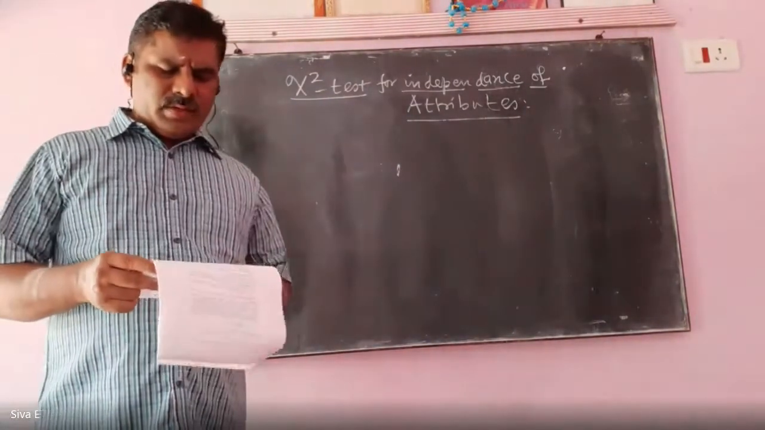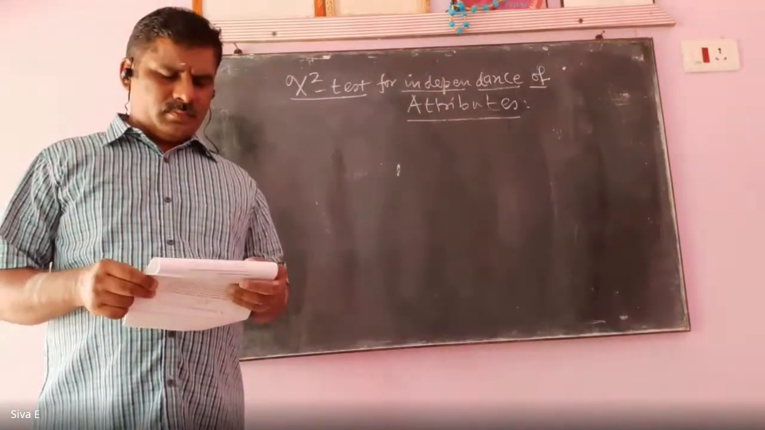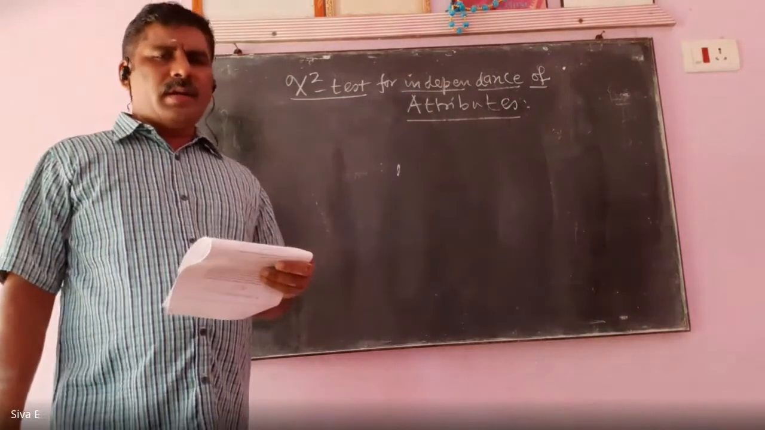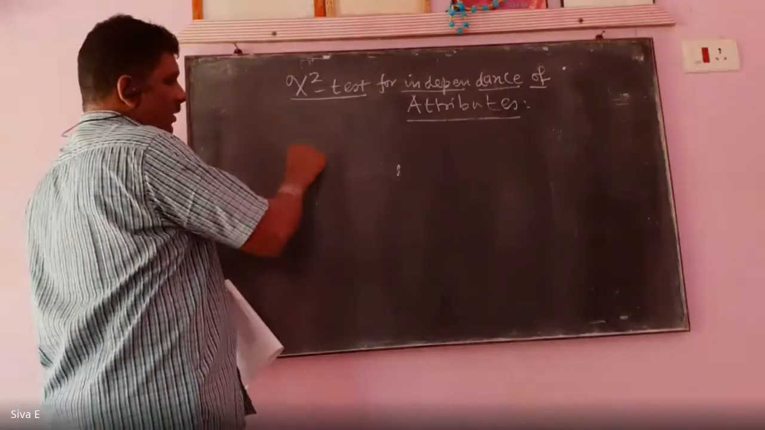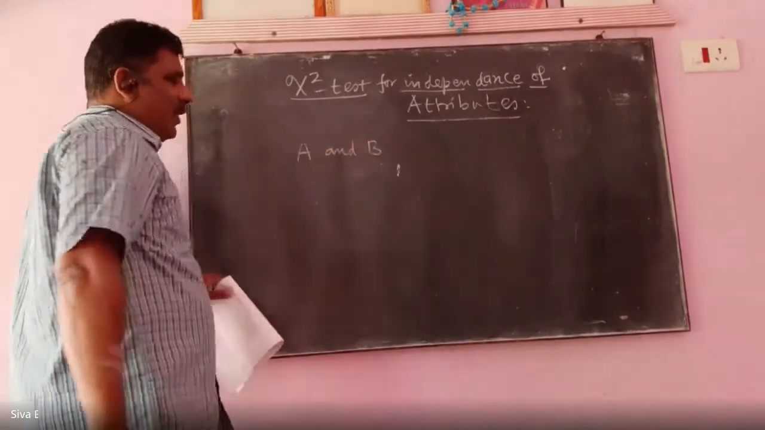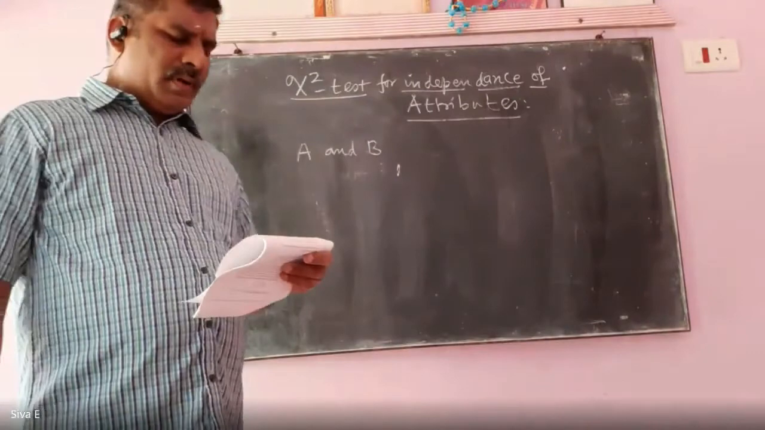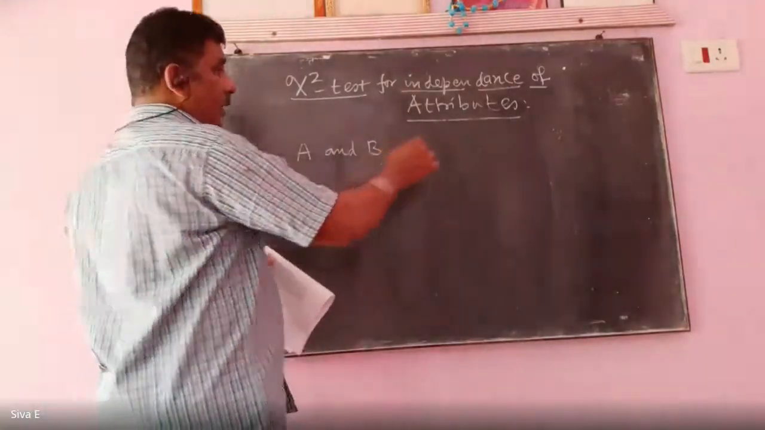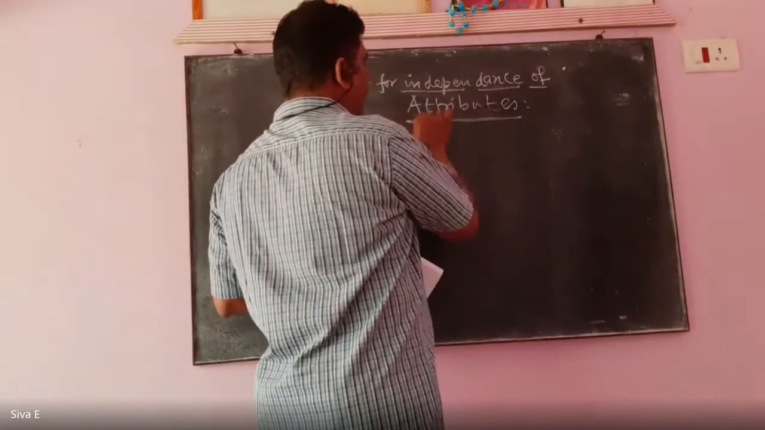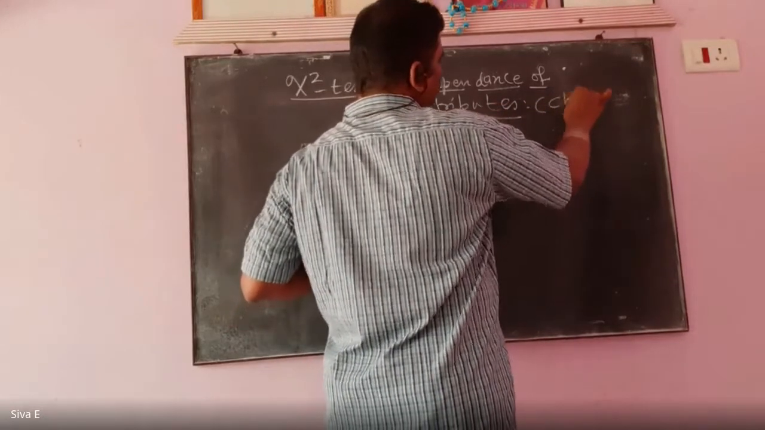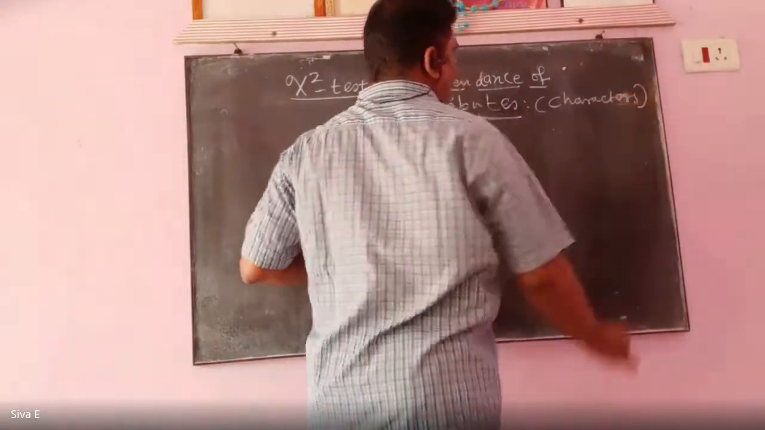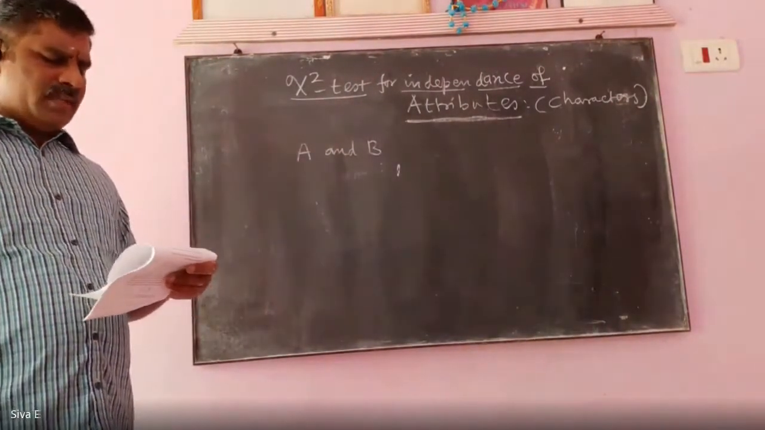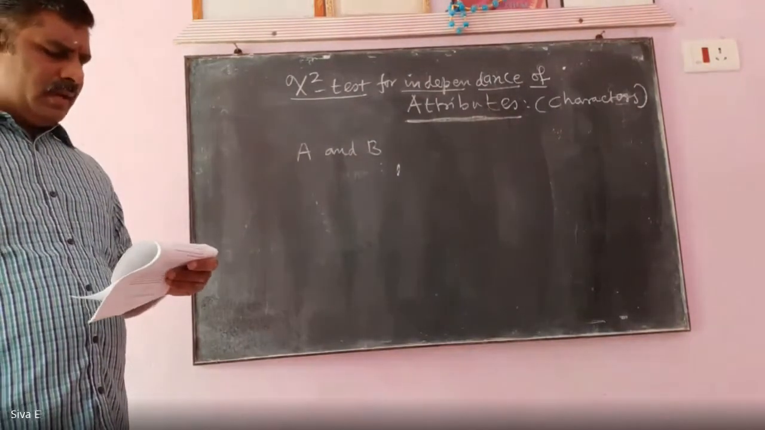If the population is known to have two major attributes, A and B. See, already I told what is meant by attribute. Attribute means characters, two characters.